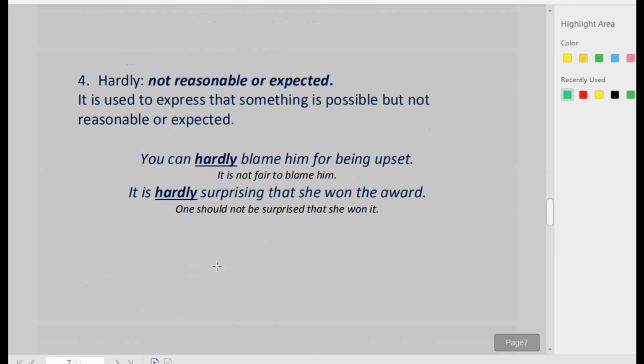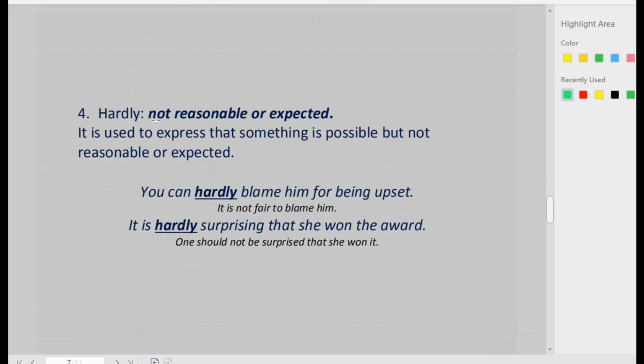Let's go to meaning 4. Hardly here means not reasonable or expected. It is used to express that something is possible but not reasonable or not expected. In this example, let's see what is there. You can hardly blame him for being upset. It means it is not fair for you to blame him.